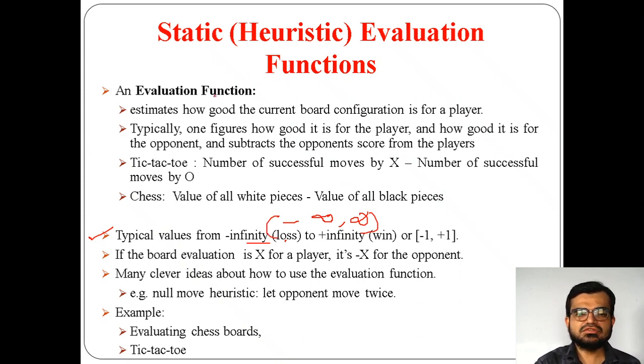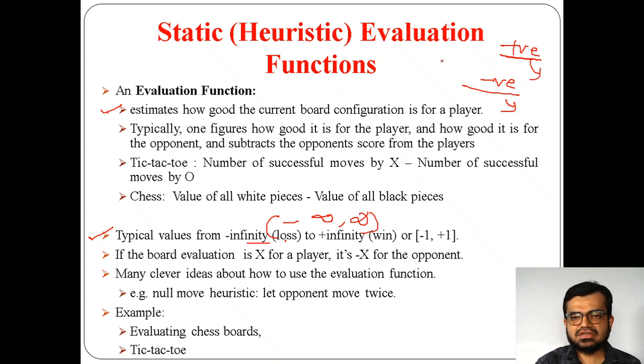And what is meant by evaluation function? It estimates how good the current board configuration is for a player. That means for a particular instance, we can come to know whether the first player can win the game or not. Why? Because based on the evaluation function value, if it gives a negative value, very few chances are there to win the game, and if it gives a positive value, very huge chances are there to win the game.